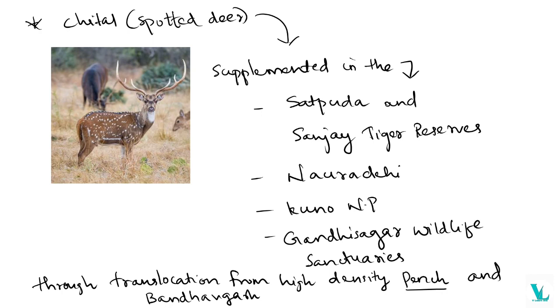They translocated them from Pench and Bandhavgarh, because Pench and Bandhavgarh have a high density population of chital. That is to keep the balance between the prey and the tiger populations.